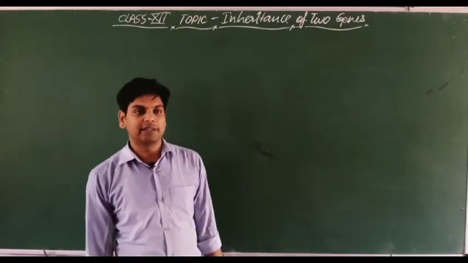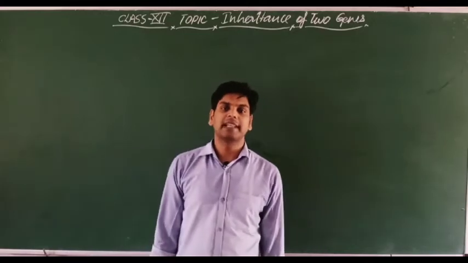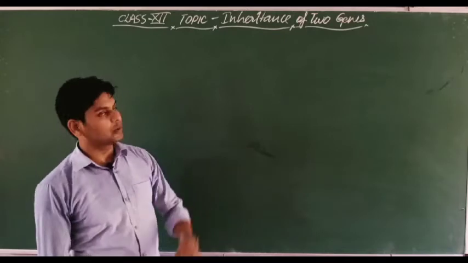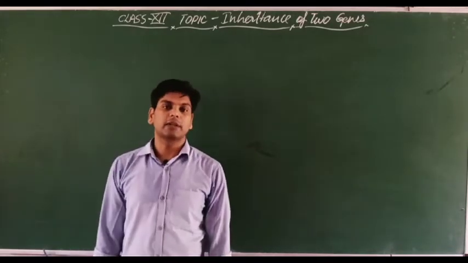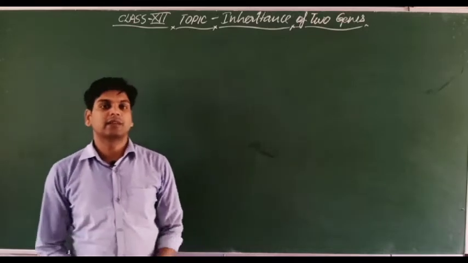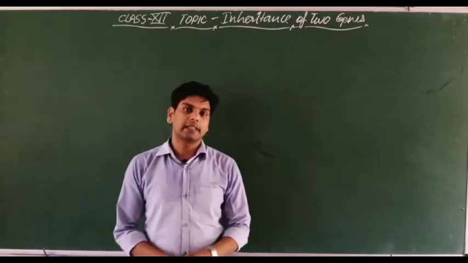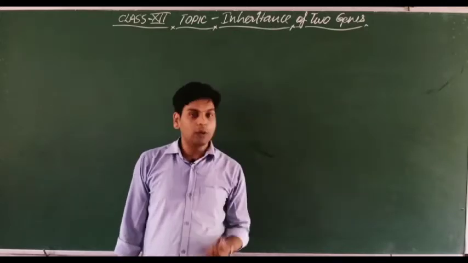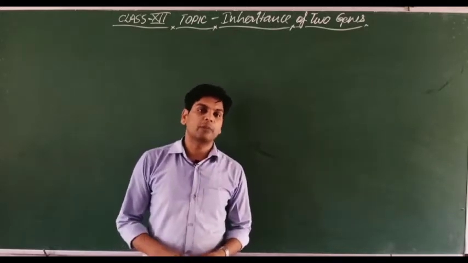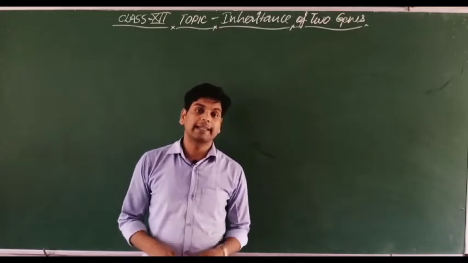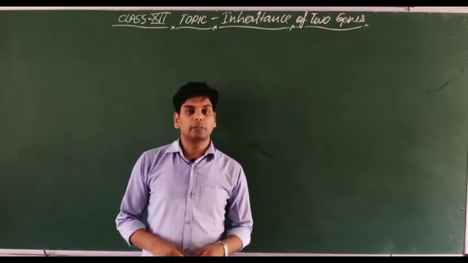This is the video series of chapter number 5, Principle of Inheritance and Variation. In this video, we are going to discuss the inheritance of two genes. In earlier videos, we discussed the inheritance of one gene, with examples like the law of dominance and law of segregation. In this video, we will discuss how two genes are inherited from one generation to the next, and what the mechanism of the inheritance of two genes is.